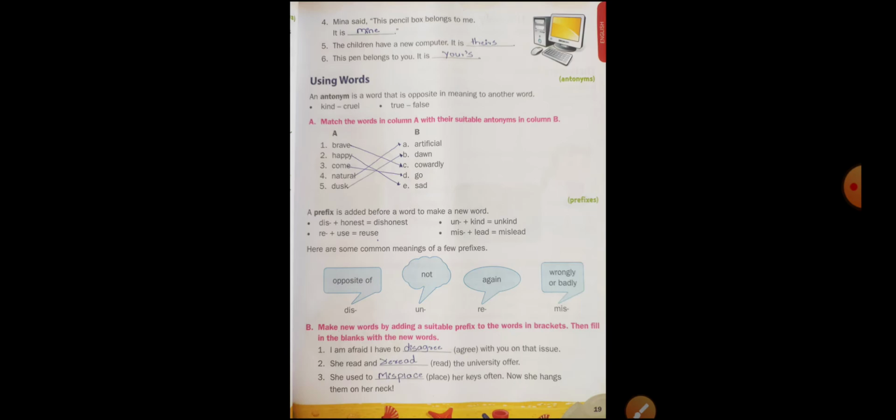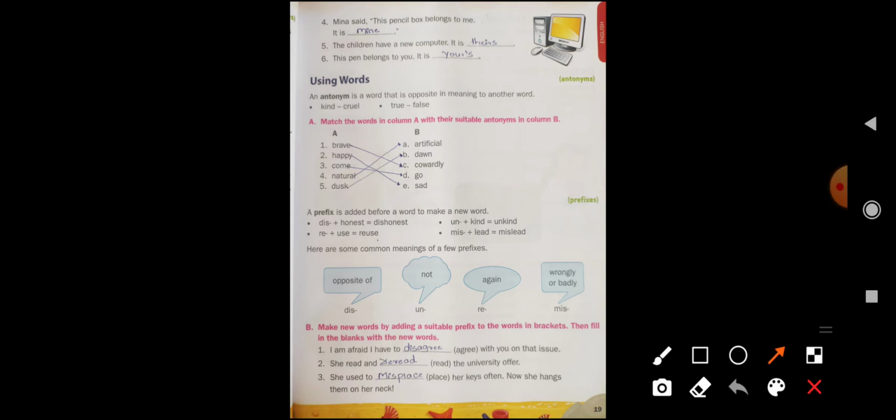So for example here, what you have to do, we have to match the words in column A with the suitable antonyms in column B. Like brave, coward. Yes, brave, cowardly, happy, sad. Yes, come, go, natural, artificial, dusk, dawn.